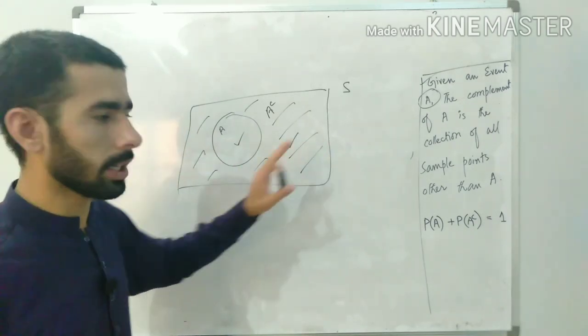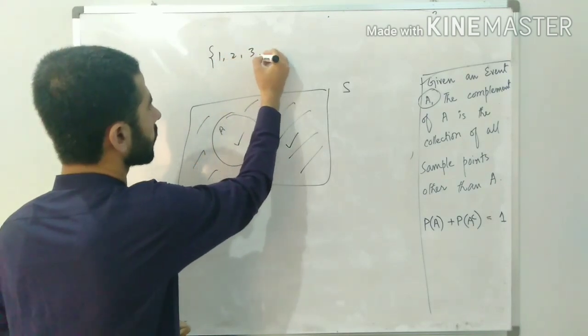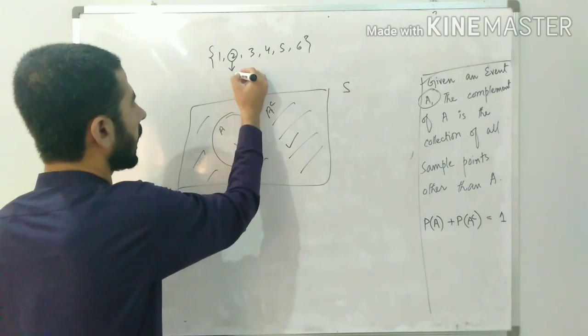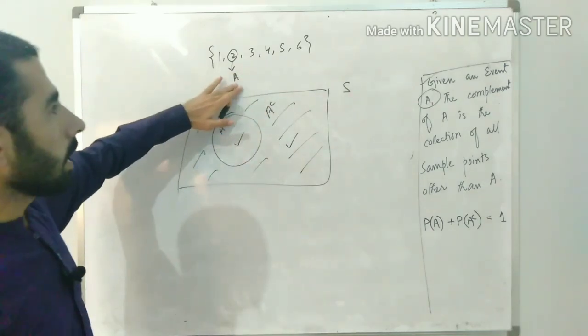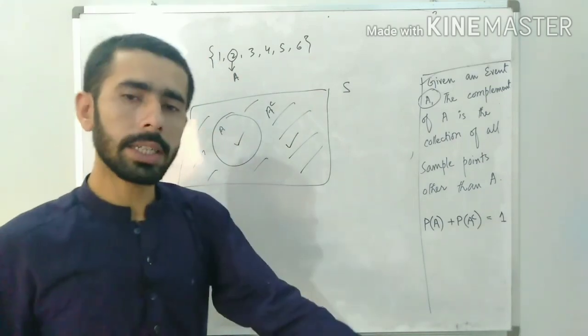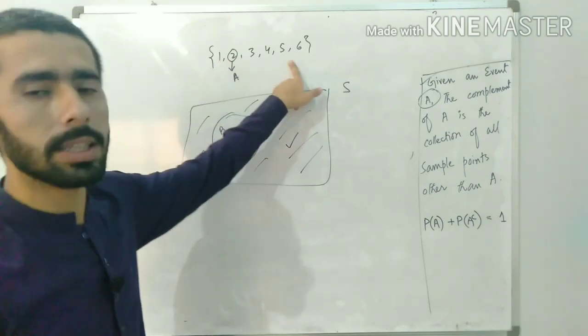Nowhere other than this, because if I am talking about the rolling die experiment, so if this is my event A, either I would get 2 on the roll of the die or I would get something other than 2.